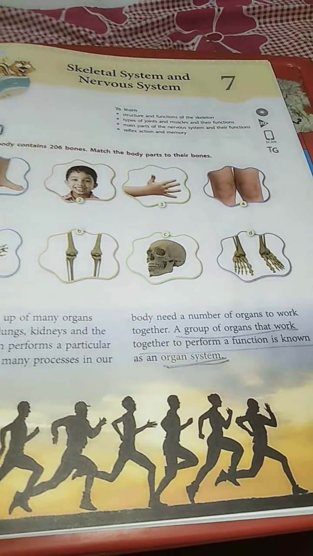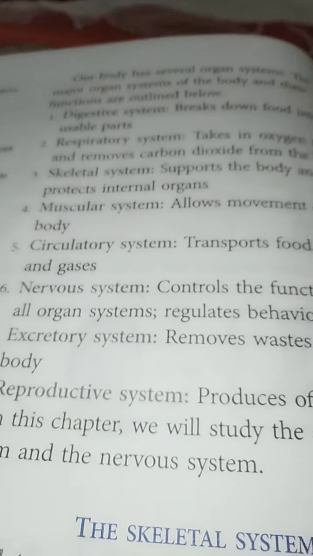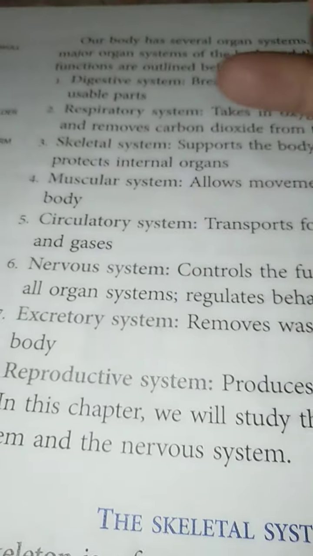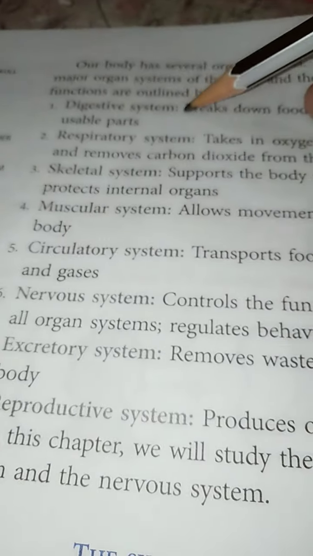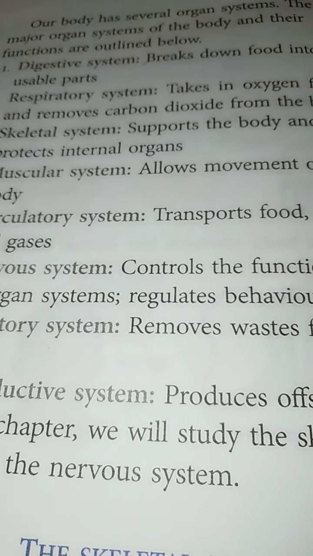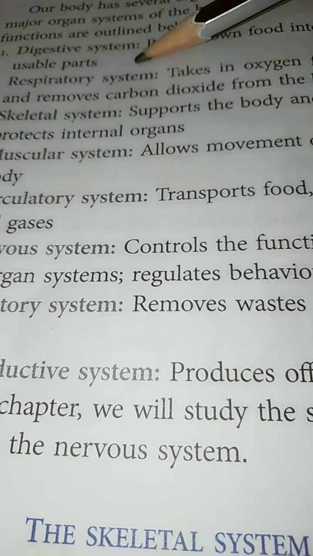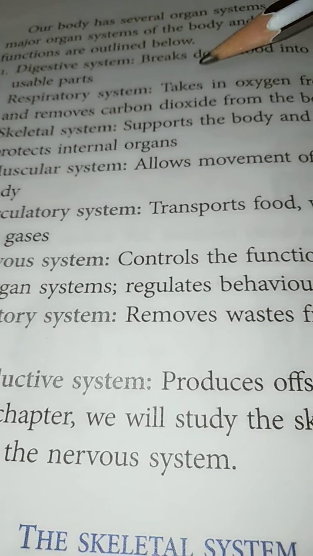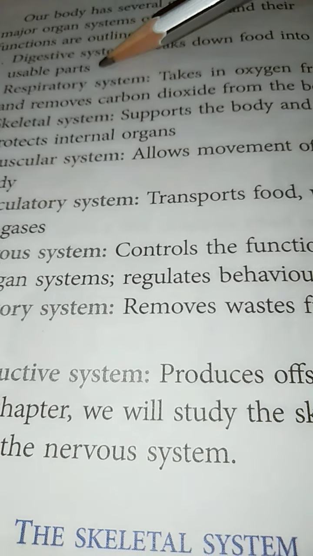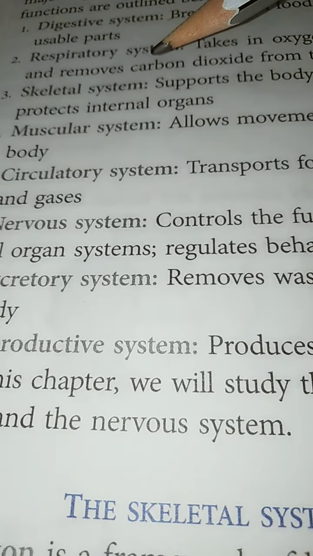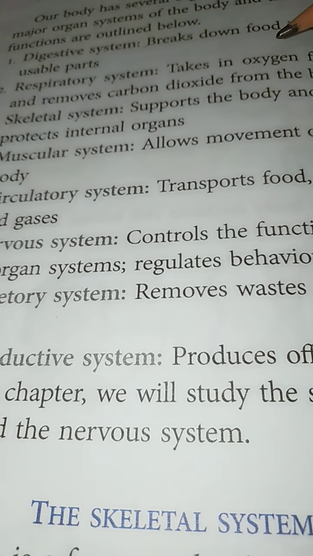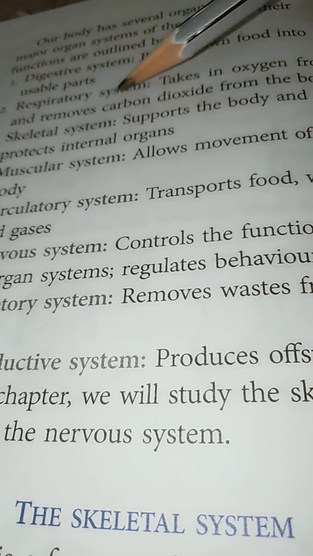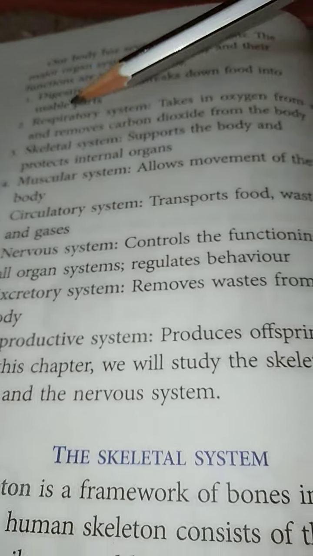Now in this chapter we are going to study these different organ systems. First is the digestive system. This you all know. The digestive system is used to digest the food or break down food into usable parts. Then the respiratory system. This system takes in oxygen from air and removes carbon dioxide from the body.